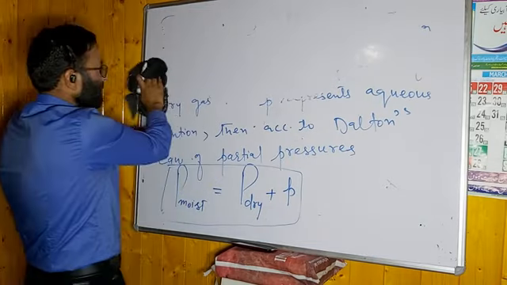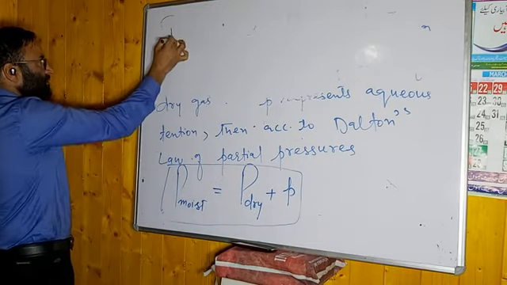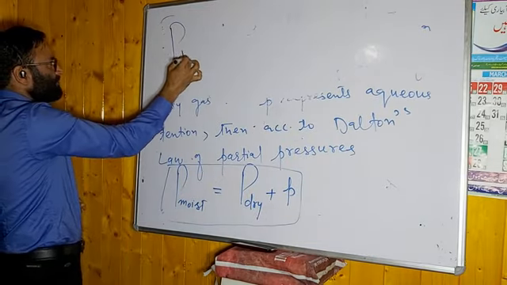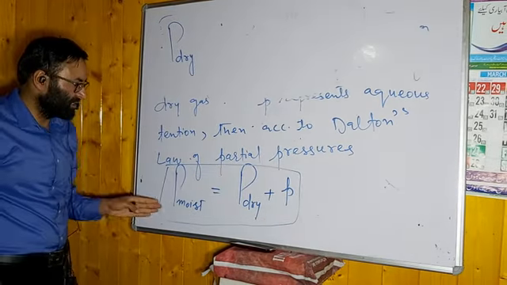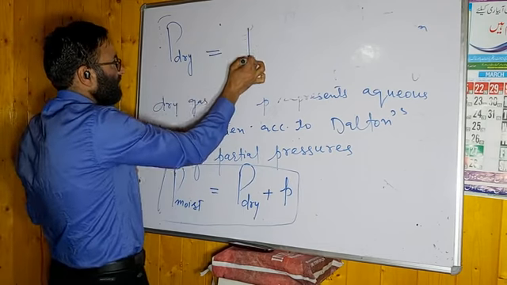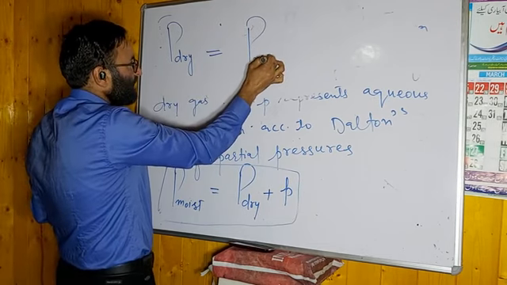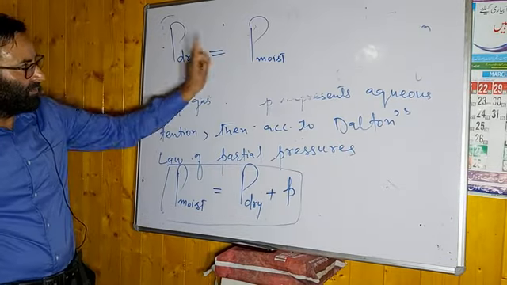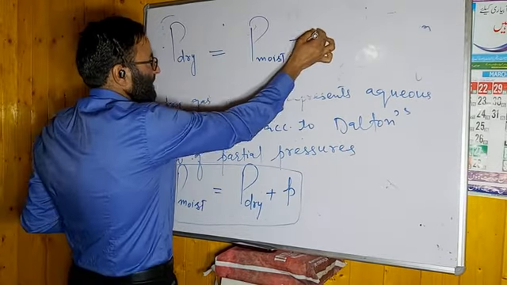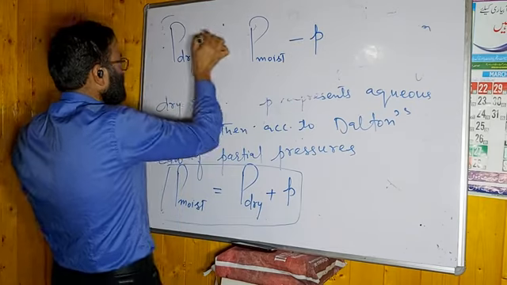How can you calculate the pressure of dry gas, beta? You can say P dry, it means pressure of dry gas. Aqueous tension यहाँ पे आएगा. It will be equal to moist air, कहे या total pressure कहे, your choice. You can say P total or P moist minus pressure of water vapor, that is aqueous tension.